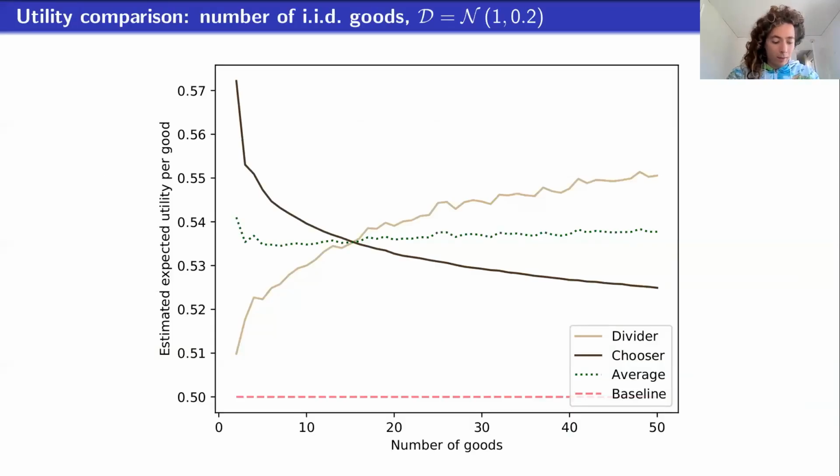And this is a plot just to show that this phenomenon holds for other distributions besides uniform distributions. Here we have a normal distribution, and I'm plotting the number of goods on the x-axis and the expected utility per good on the y-axis. So this is the divider's utility. This is the chooser's utility, starts higher than the divider and then eventually crosses over around 13 goods. And then the divider's utility does the opposite.